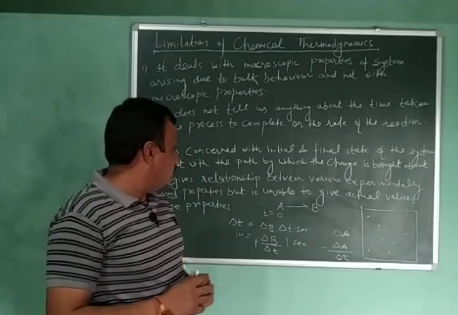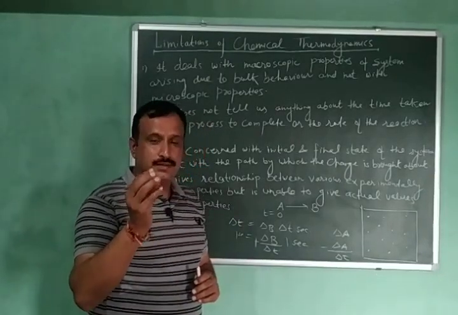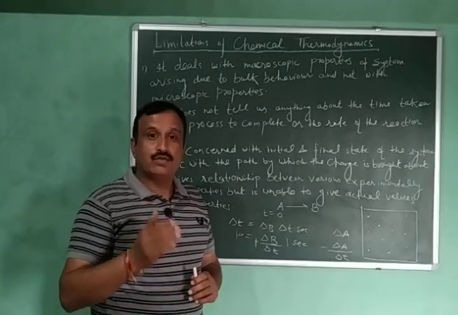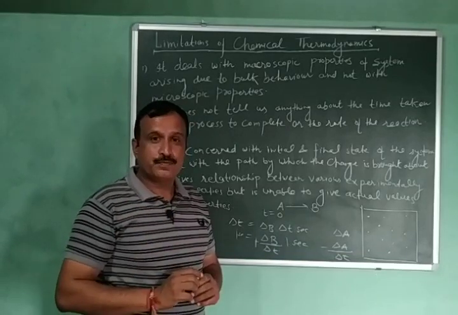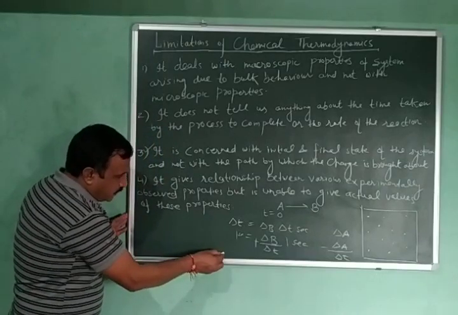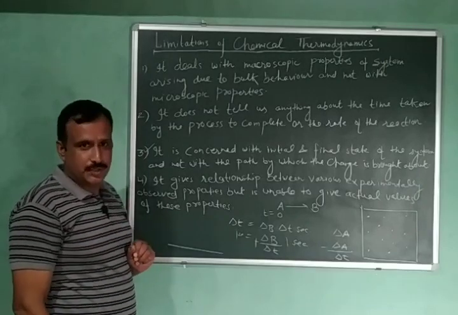Again, to understand this limitation, we have to understand what the state functions are and what the properties are which depend upon the initial and the final states. Let us take an example: I am standing here, at this particular position.